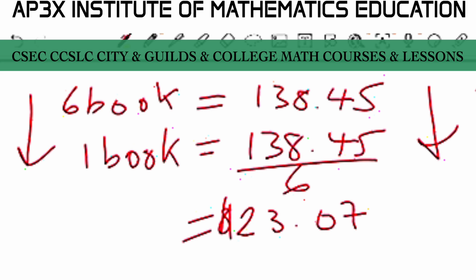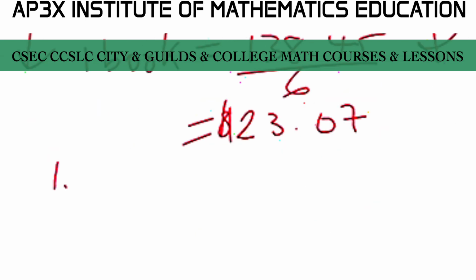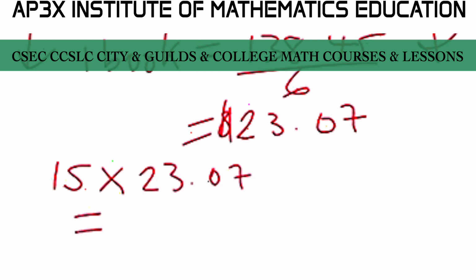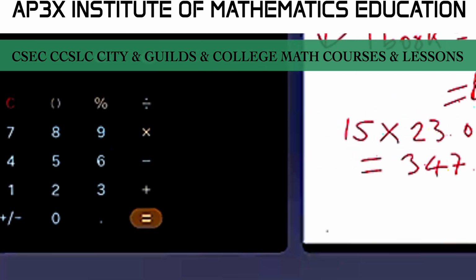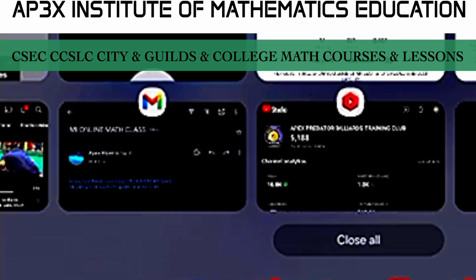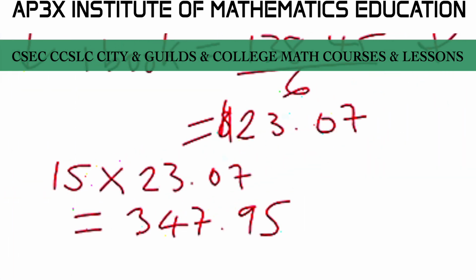So now that I have the cost of one book, this customer wishes to buy 15 of these books. So it's going to be 15 multiplied by 23.07, and that will give you a result here of, if I remember correctly, I think it was 347.95. Let's just double check on that, guys. 15 multiplied by 23.07.